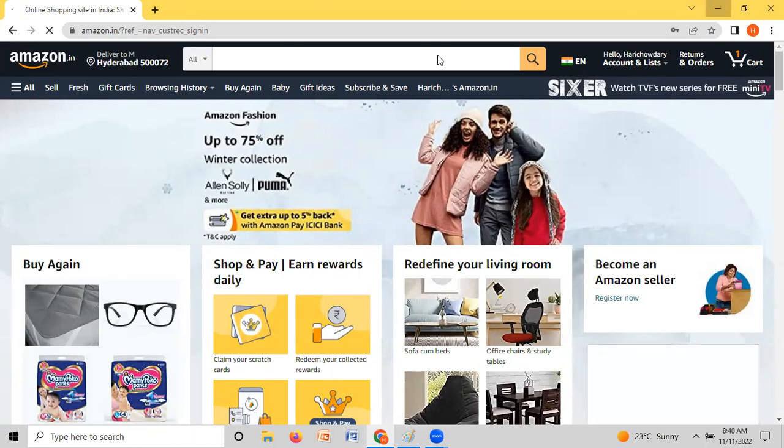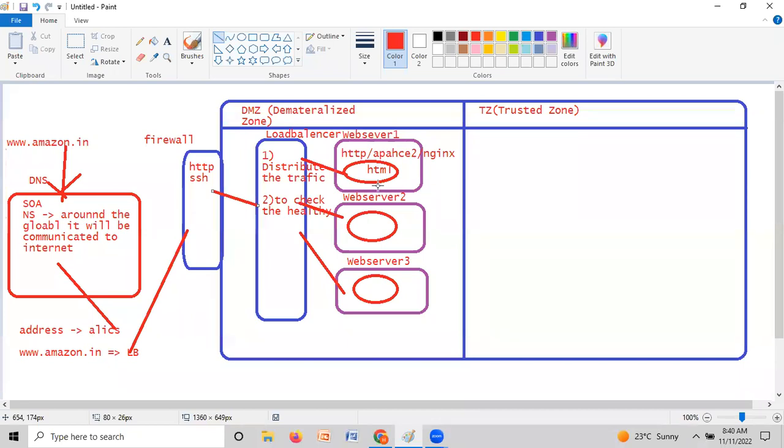Earlier, do you remember when I hit the wrong credentials? It was not allowing me inside. So who is responsible? This web server is not responsible. The request will come to the trusted zone, guys. This is a highly secure layer, the private connect, and here the actual application is available. So this is called the application layer.